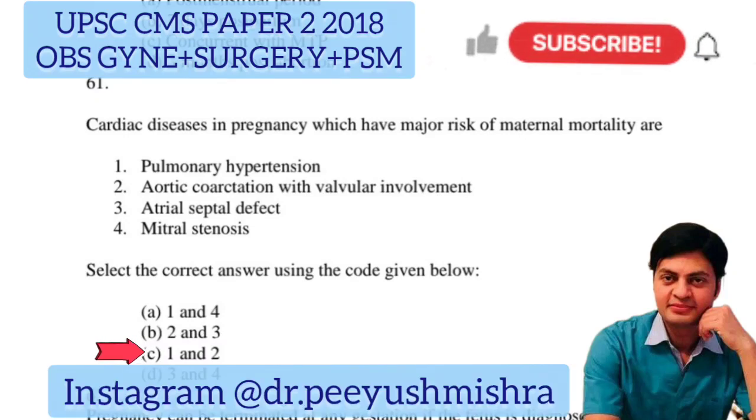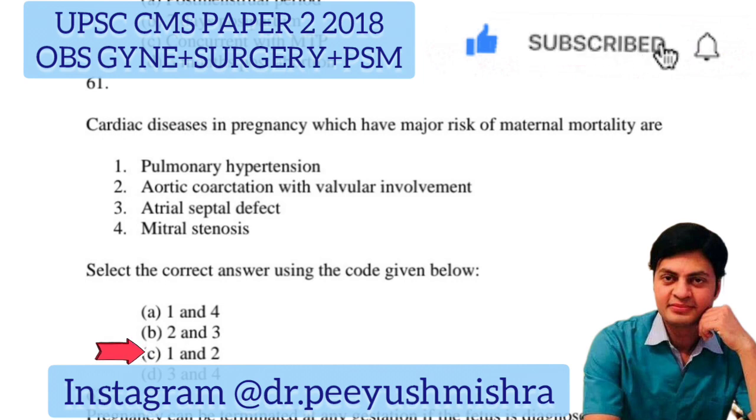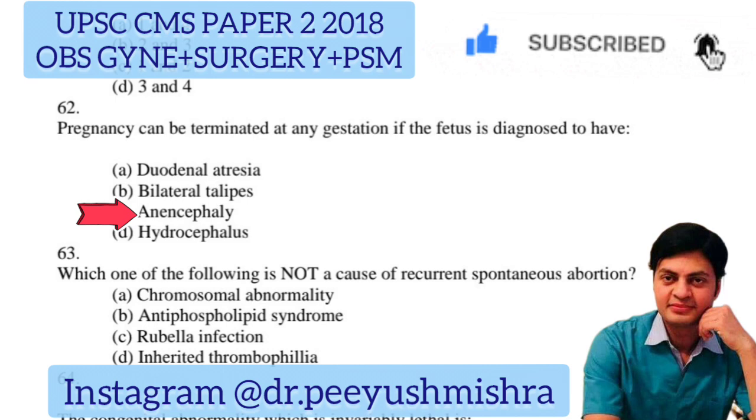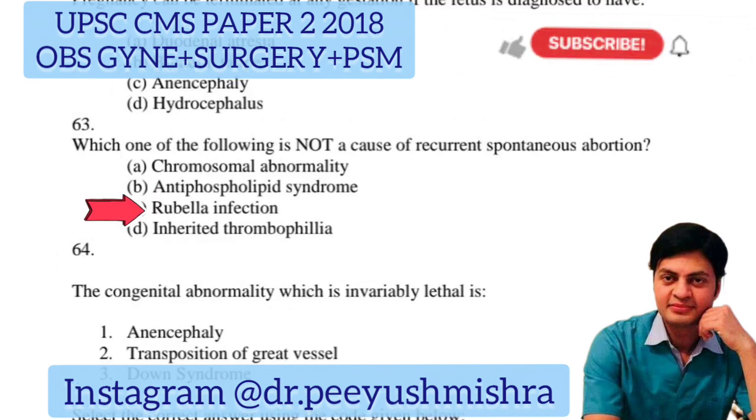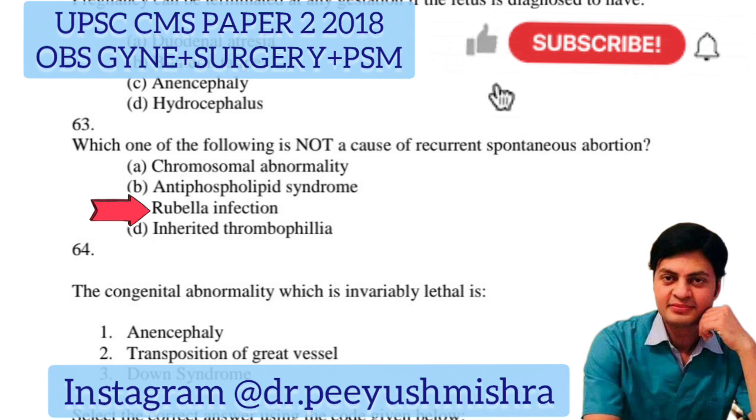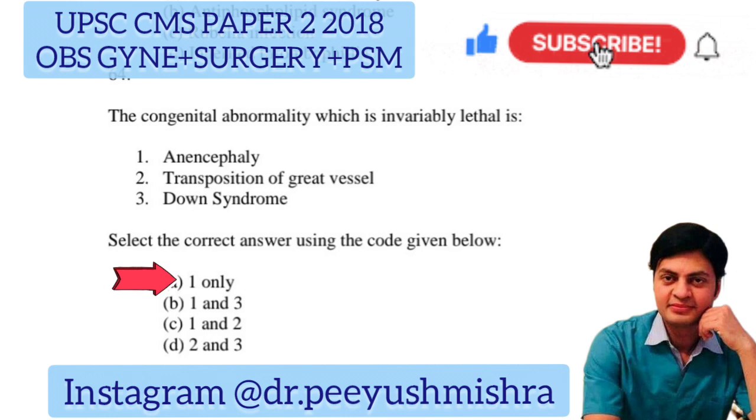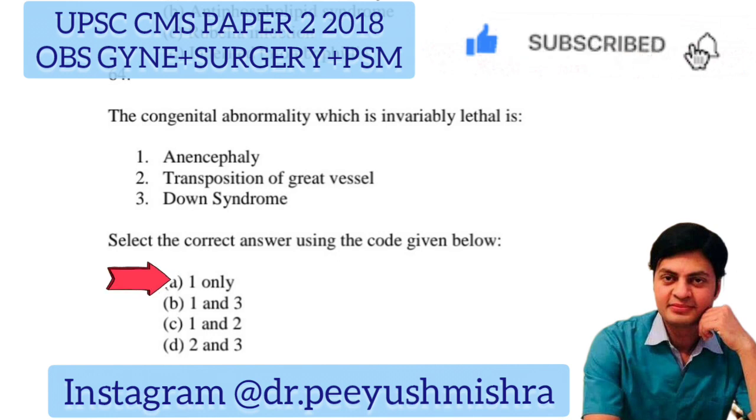Cardiac diseases in pregnancy which have major risk of maternal mortality are pulmonary hypertension, aortic coarctation with valvular involvement. Pregnancy can be terminated at any gestation if the fetus is diagnosed to have anencephaly. Which one of the following is not a cause of recurrent spontaneous abortion? Rubella infection. The congenital abnormality which is invariably lethal is anencephaly.